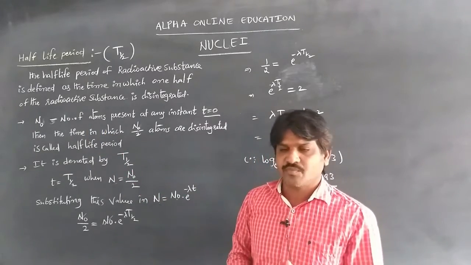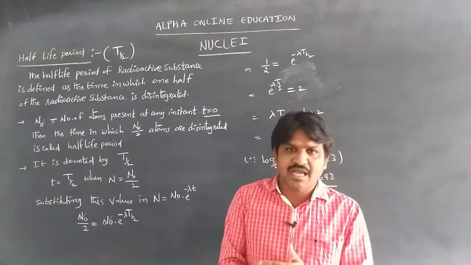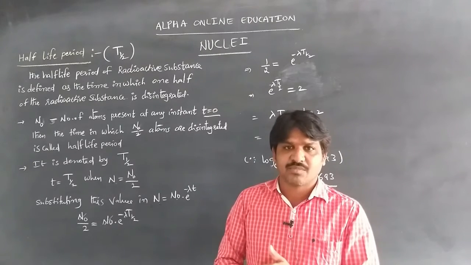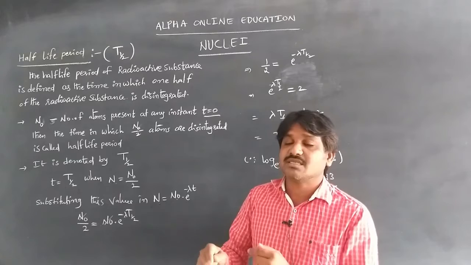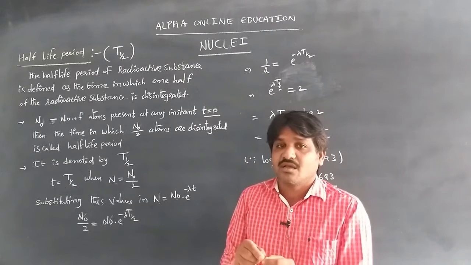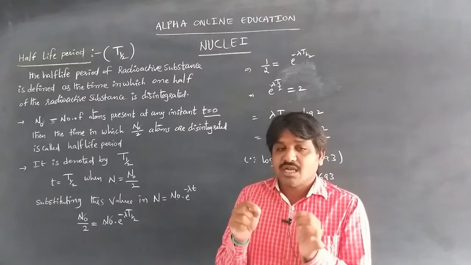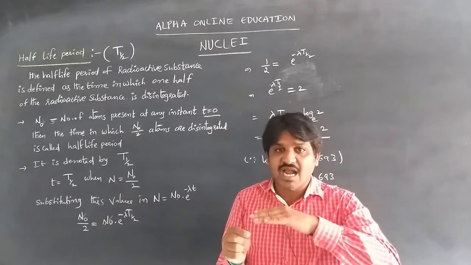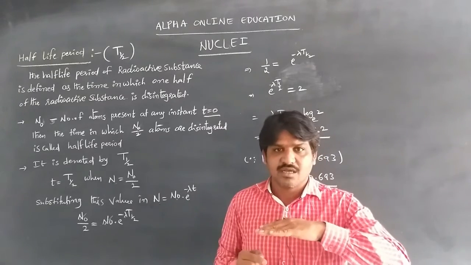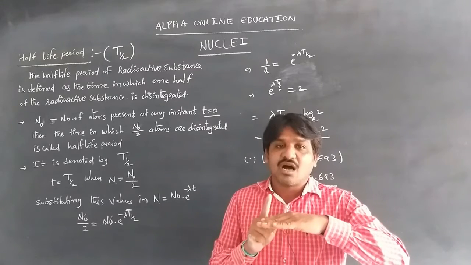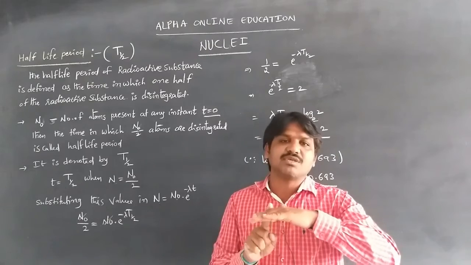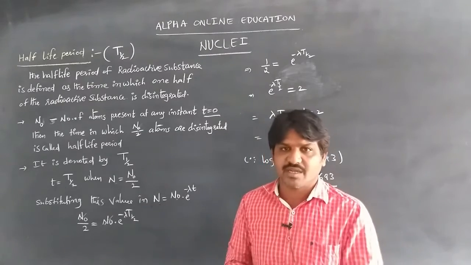After some time, that is after the half life, half of the total number of atoms are disintegrated in that time. That time is called the half life period.